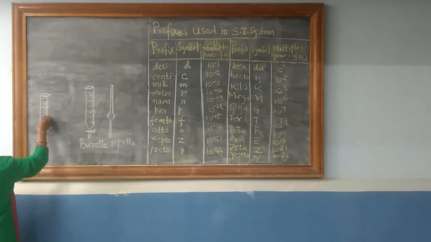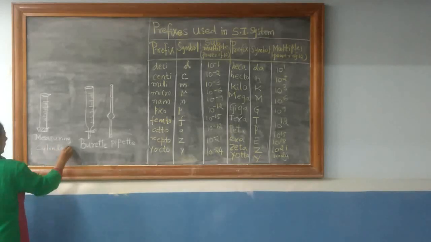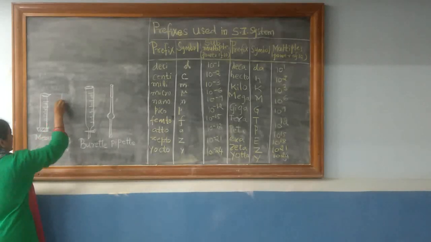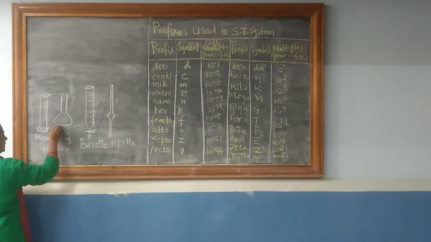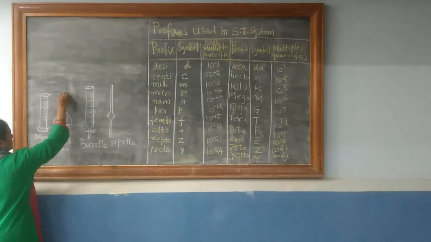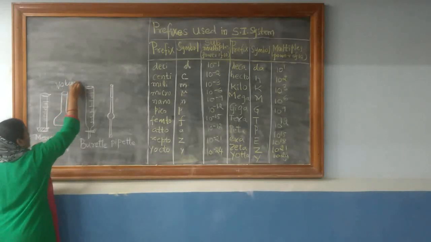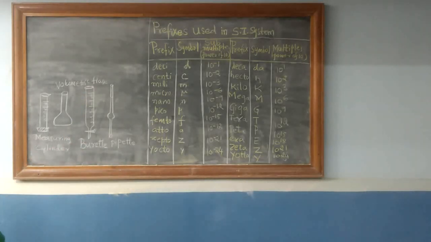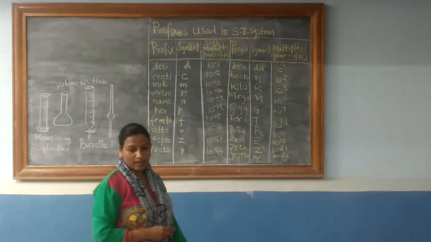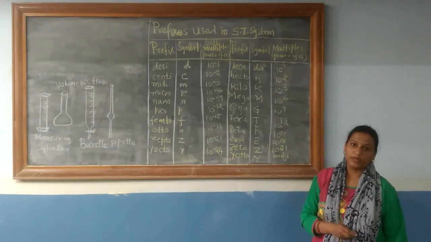Now this is called a measuring cylinder. Another apparatus which is used in the laboratory is the volumetric flask. So these are the different apparatus used in the laboratory for measuring a solution or any liquid.